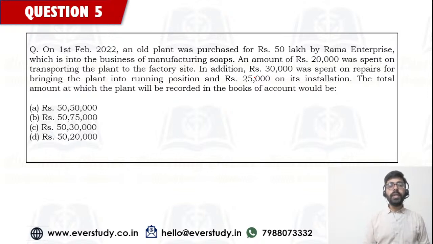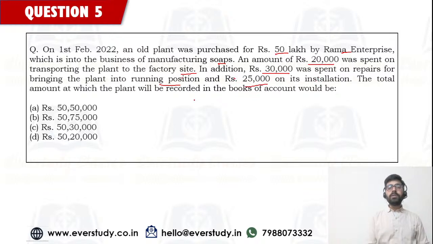On 1st Feb 2022, an old plant was purchased for rupees 50 lakh by Rama Enterprise, which is into the business of manufacturing soaps. An amount of rupees 20,000 was spent on transporting the plant to the factory site. In addition, 30,000 was spent on repairs for bringing the plant into running position, and 20,000 was spent on its installation.